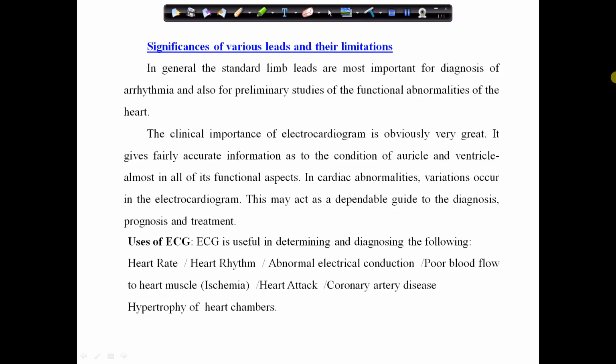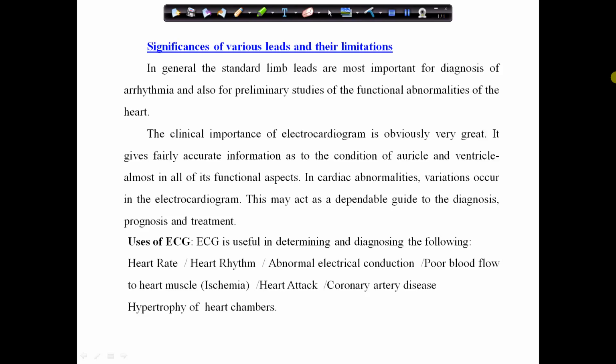The important point I am showing here is the uses of ECG. ECG is very useful in determining irregularities of heart rate, irregularities in heart rhythm, and whether there is any abnormal electrical conduction, meaning whether the SA node is active or not.